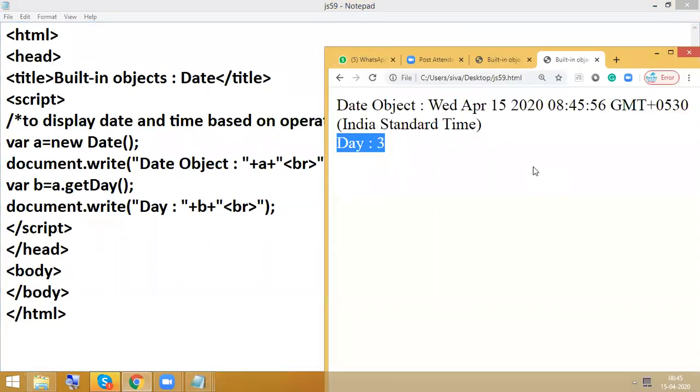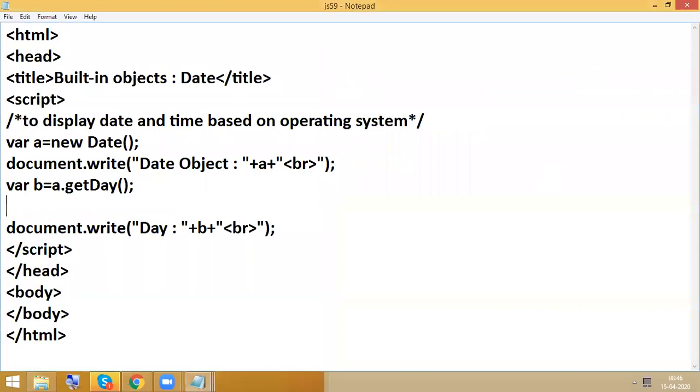Whenever we display the day information, I did not get Sunday, Monday, Tuesday like that. I got just an index number. If you are getting 0, that is Sunday. If you are getting 1, that is Monday. If you get 2, that is Tuesday. Like this, till Saturday. So 6 means it is Saturday.